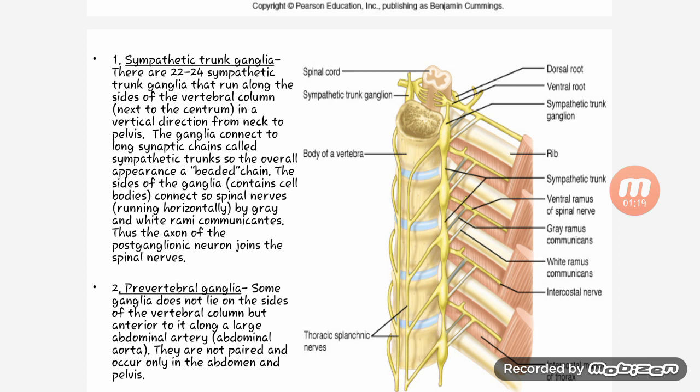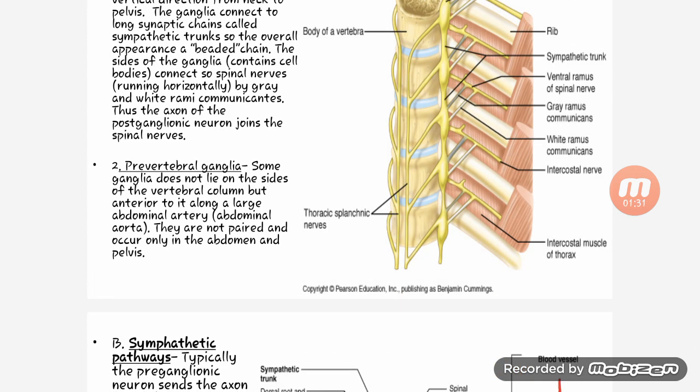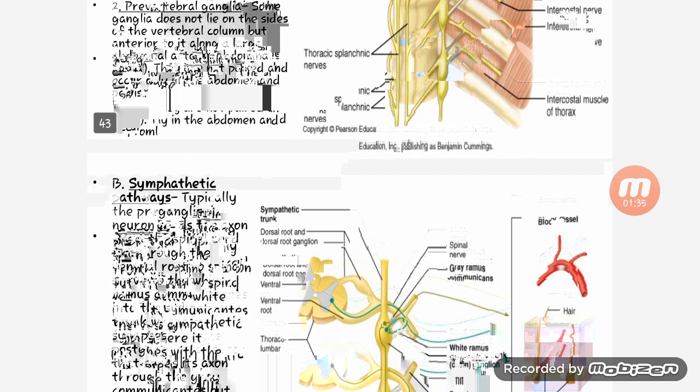Prevertebral ganglia. Some ganglia do not lie on the sides of the vertebral column but anterior to it, along the large abdominal arteries. They are not paired and occur only in the abdomen and the pelvic region.